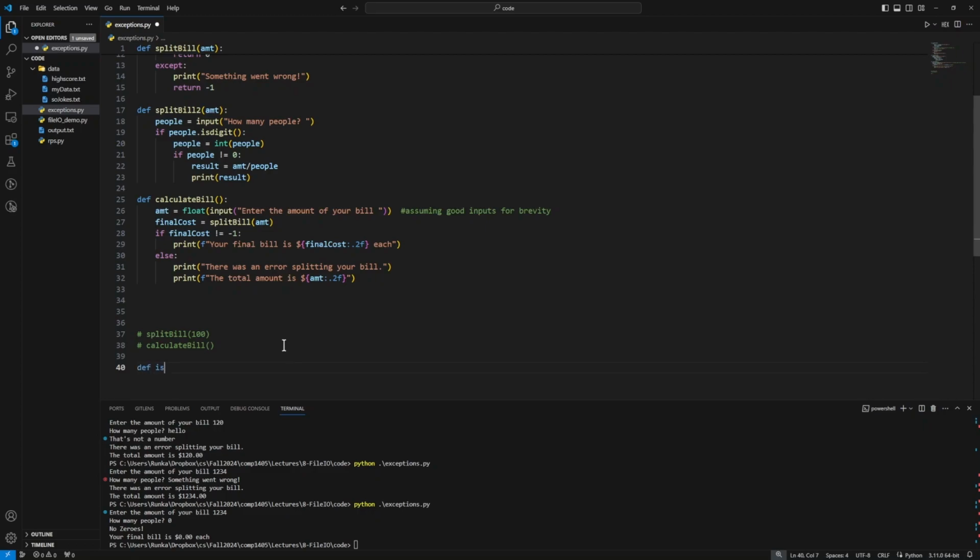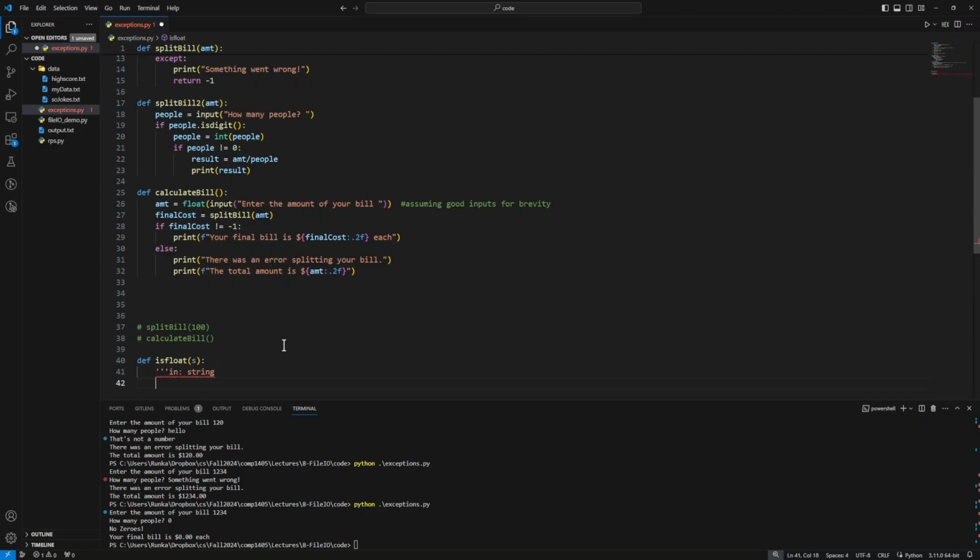So we'll say def isFloat, all lowercase, so it matches the odd notation of the isDigit function. Let's put a comment here just to describe what this will do. So our inputs are going to be some string, and our output is going to be a Boolean, which will be true if our input string, which we'll call s, can be safely converted into a float.